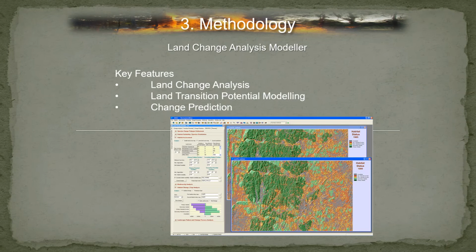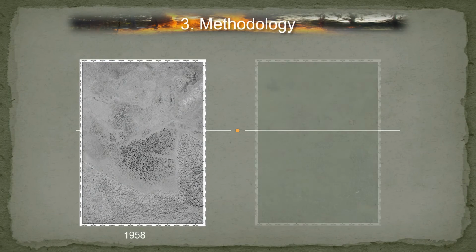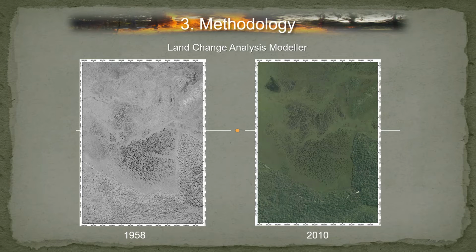So what we did was we took 2 aerial photographs that we georeferenced, and we utilized those using Esri ArcMap, the vector, and then we converted our data from vector to raster, and then we entered that raster data into TerrSet for land change analysis. We did the analysis and how land has changed from the past to present. We then looked at land transition potential modeling. So what is the potential for this landscape to change? And then we did change prediction into the future to 2066. At that time, we were looking at trying to see 45 to 50-year changes over time.